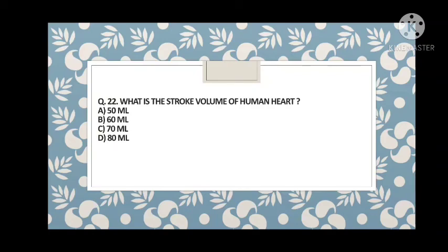What is the stroke volume of human heart? Very easy. 50 ml, 60 ml, 70 ml, 80 ml. 70 ml is the answer, that is answer C.